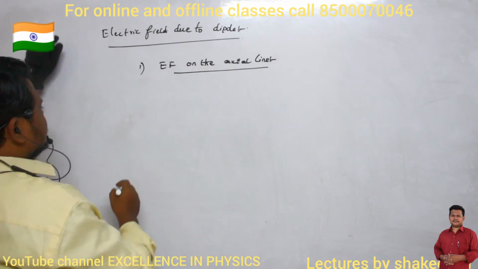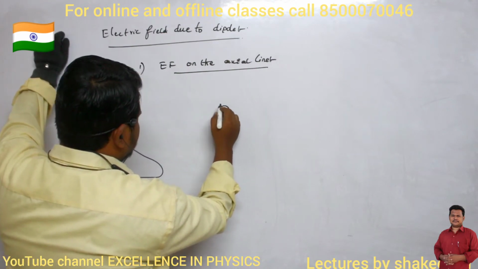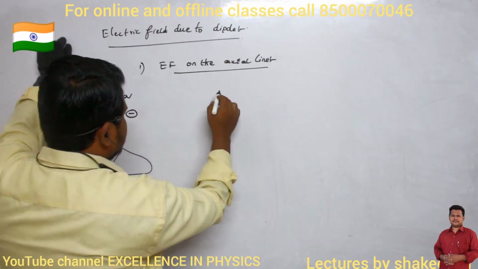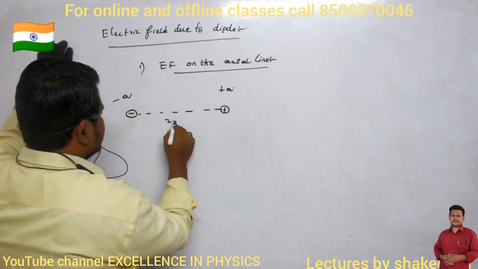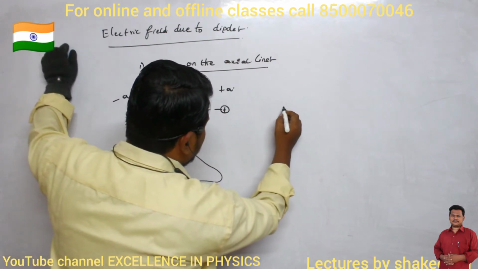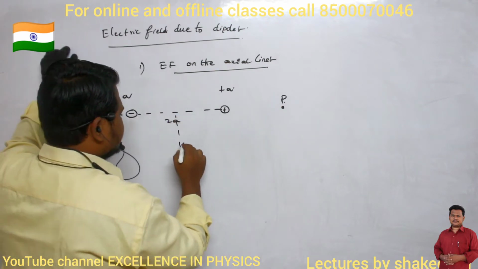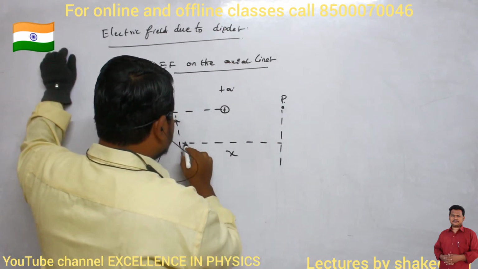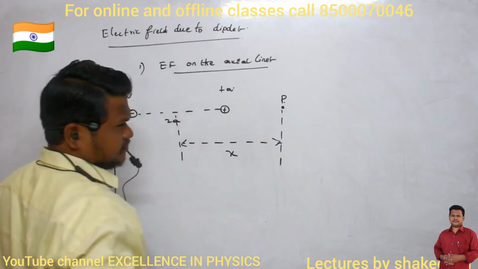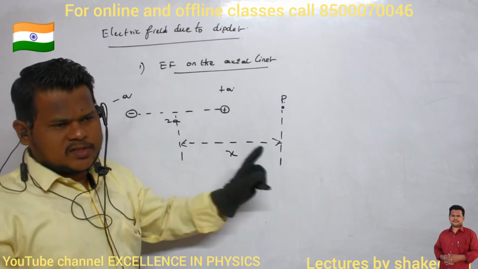So consider this is a negative charge and this is a positive charge, minus q and plus q. Both of them are separated by a distance of 2a. Here at a point P, which is at a distance of x exactly from the center of the dipole, this distance is called x, and we are taking x from the center of the dipole.